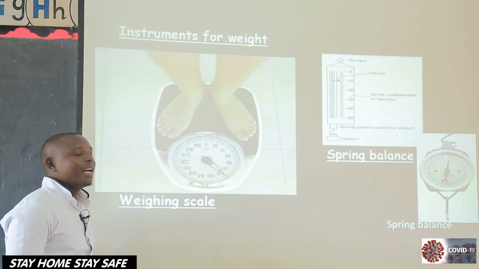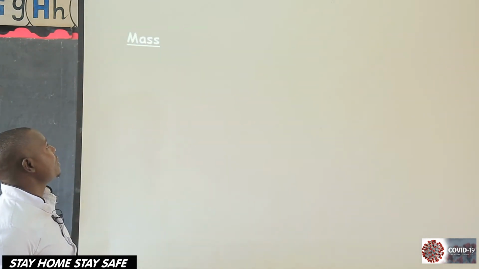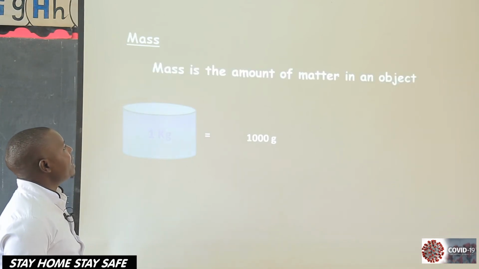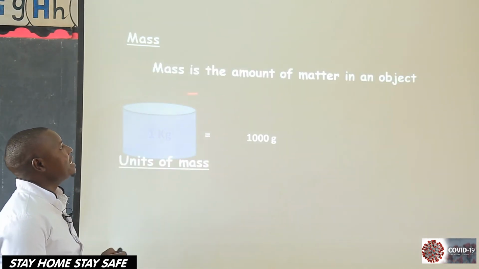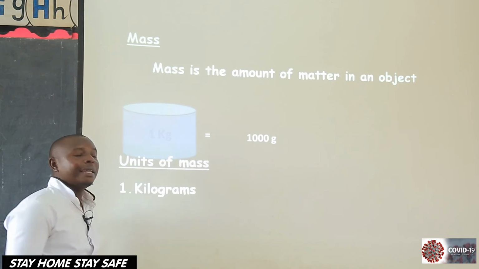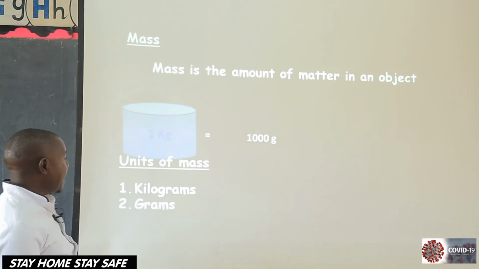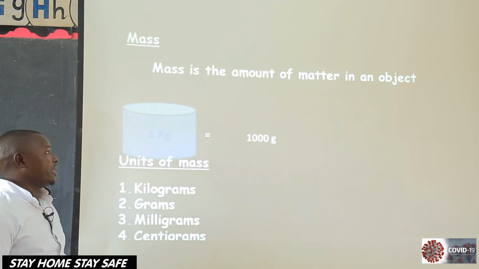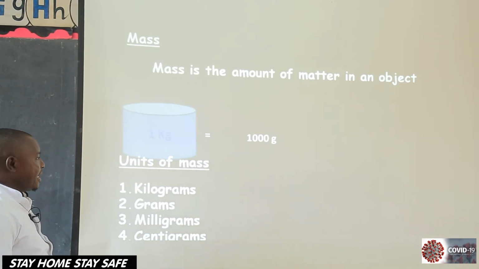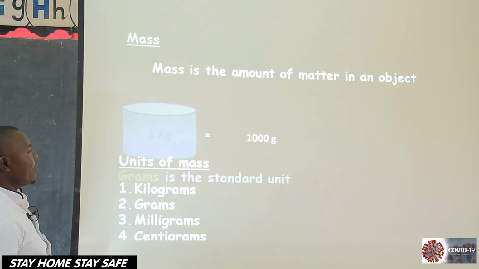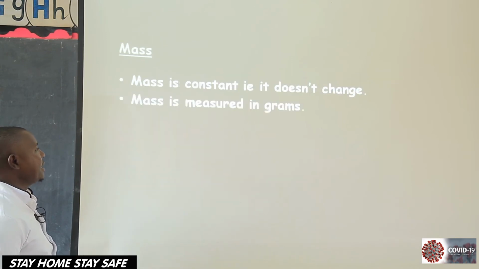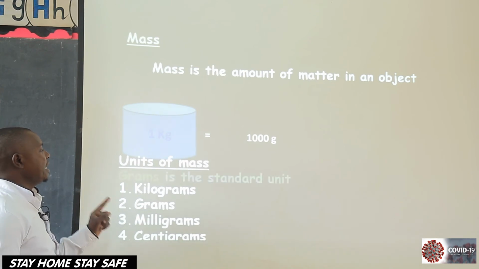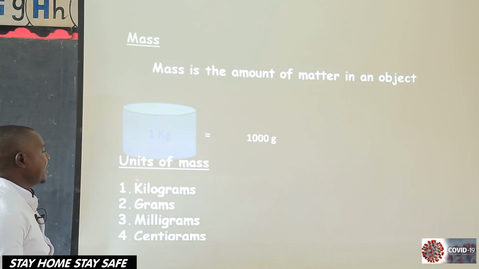So from there, let's look at what we call mass. What is mass? Mass is the amount of matter in an object. Mass is the amount of matter in any object. Are we there? Yes. So what are we saying? We are saying that mass is the amount of matter in any object.